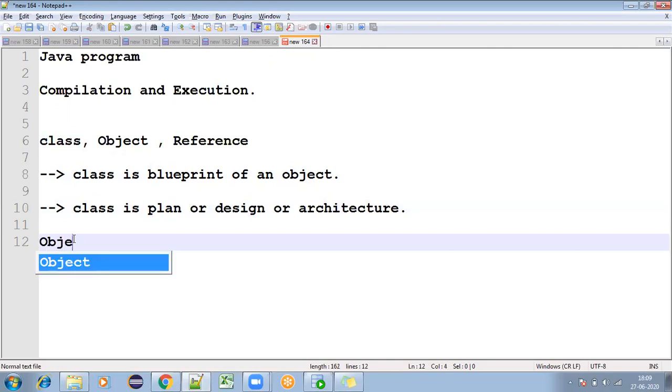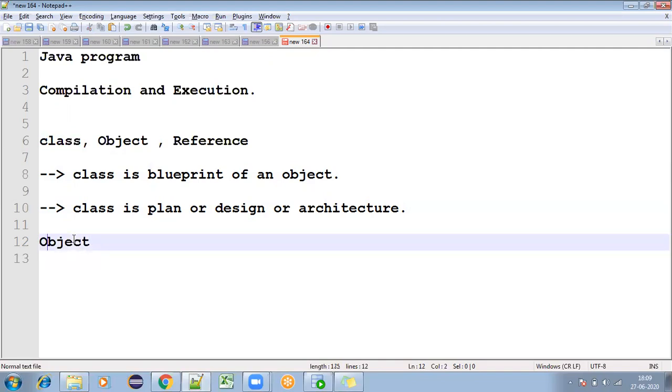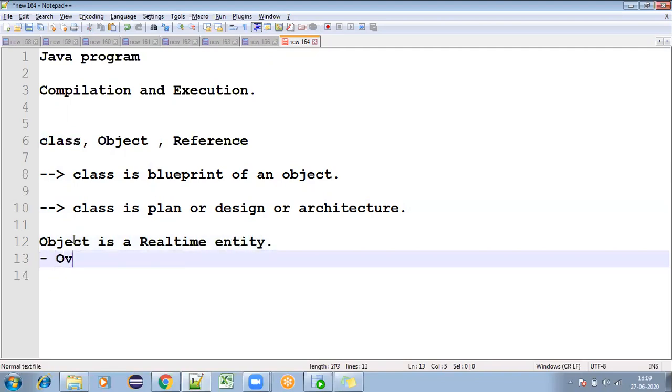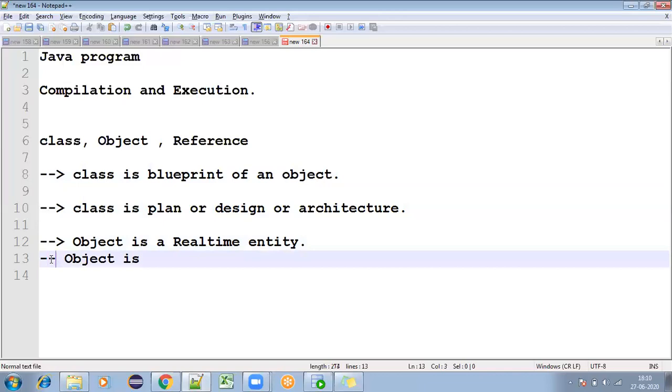Object is nothing but a real-time entity, right? We discussed object is a real-time entity, and object is an instance of a class.